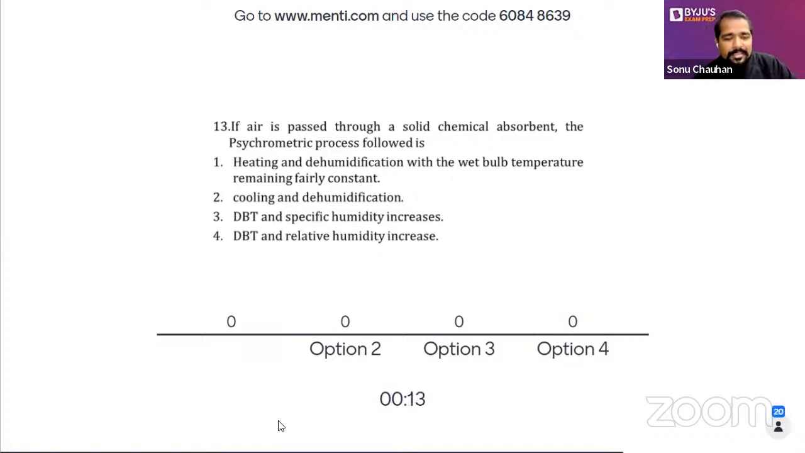First option: heating and dehumidification. After that, cooling and dehumidification. After that, dry-bulb and specific humidity will increase. Dry-bulb and relative humidity will increase. Yes, maybe the right answer. Praveen, what is the right answer?